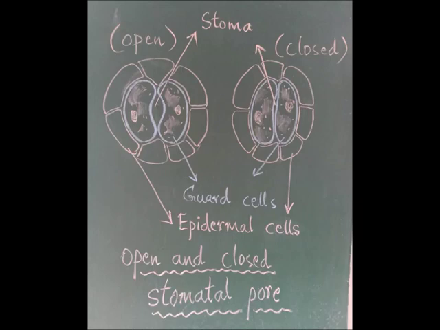Carbon dioxide from air gains entry inside. Whereas when carbon dioxide is not needed, that time what happens? Stoma closes. All the stomatal pores close. How it is held is, the water present in the guard cells is removed. As a result, the guard cells shrink, which results in the closing of the stoma. Look at the diagram carefully. It is also one of the important diagrams which you have to learn to draw.